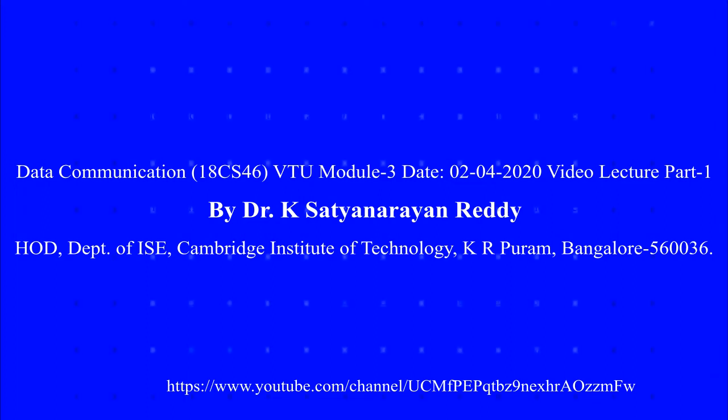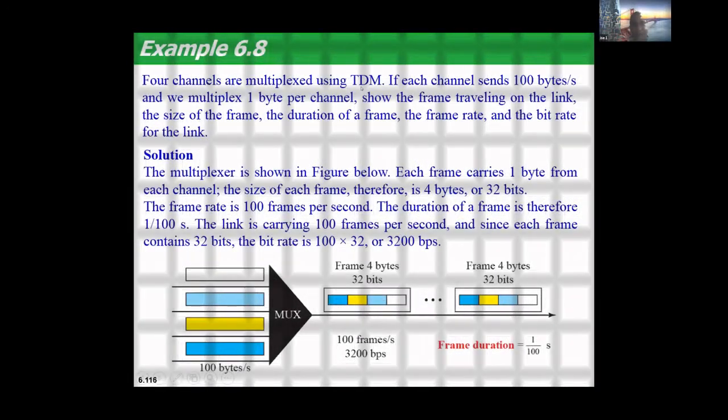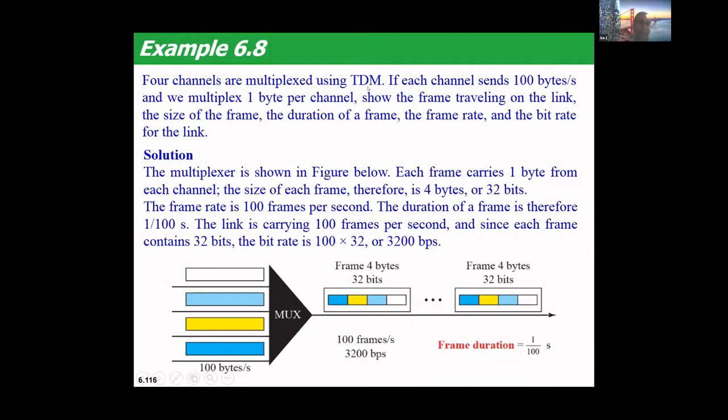So they are saying that 4 channels are multiplexed using TDM, and each channel sends 100 bytes per second, right? And we multiplex 1 byte per channel. So there are 4 channels, and each channel is sending 100 bytes per second. This channel sends 100 bytes per second, the second channel also, the third channel also, and the fourth channel also sends 100 bytes per second, right?